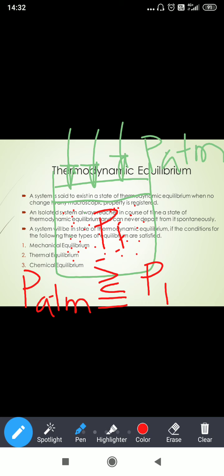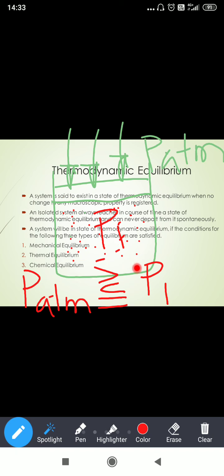Suppose we take the first case. If the atmospheric pressure is greater than P1, what happens? If this pressure is greater than this pressure, will this piston move down or upwards? Down? Correct. This piston will move down.